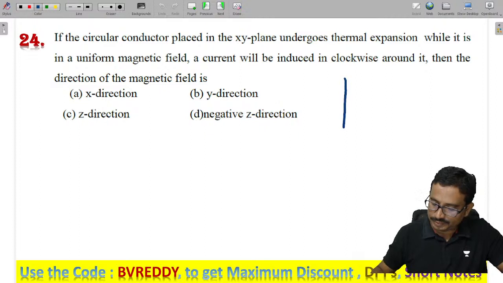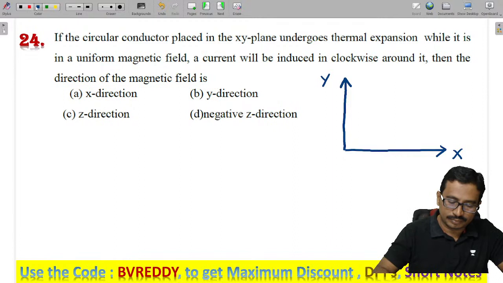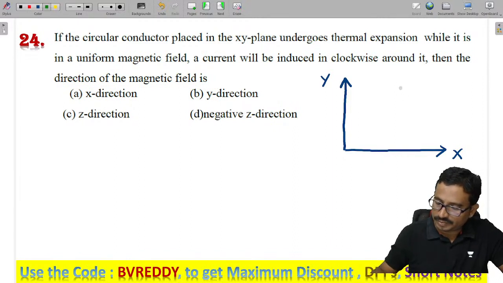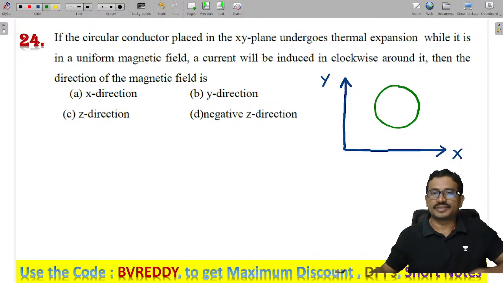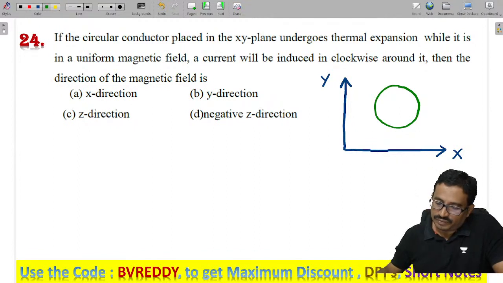See this here. Let us call this my xy plane, with a circular conductor. Due to thermal expansion, the area increases. Now what they are saying is the flow of current.